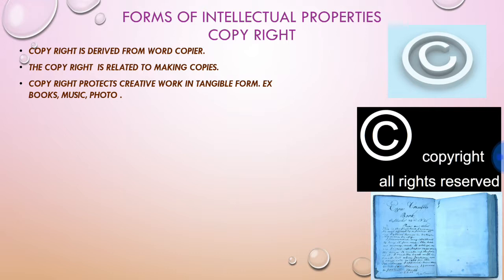Say, when any writer writes any poem, that poem is written on a paper, or when a writer publishes his number of poems in a particular book, it is called as a book. Therefore, the copyright protects the creative work in the tangible form. Therefore, that work may be book, that work may be music, or that work may be photo also.